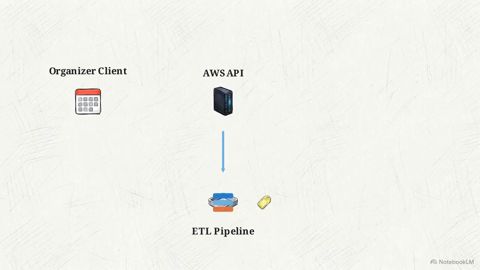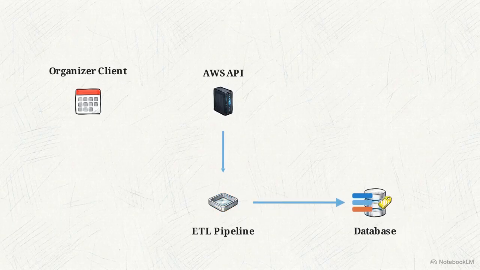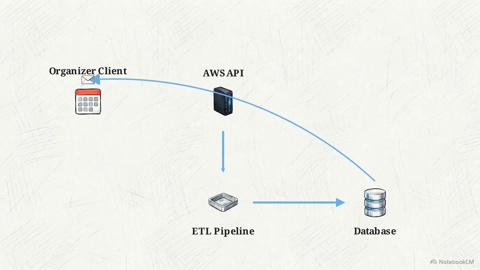It parses the raw data via the AWS Simple Email Service and permanently assigns a unique alphanumeric ID, or UID, to every single event before storing it in the database. This creates a built-in update loop.